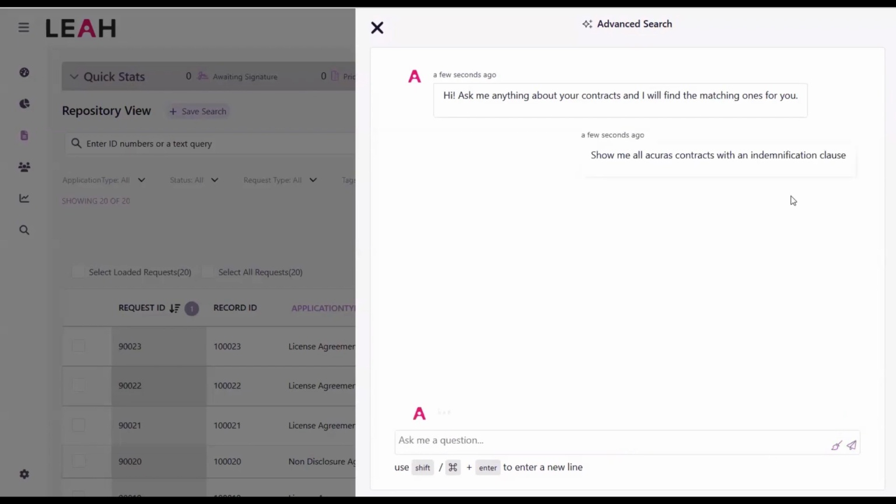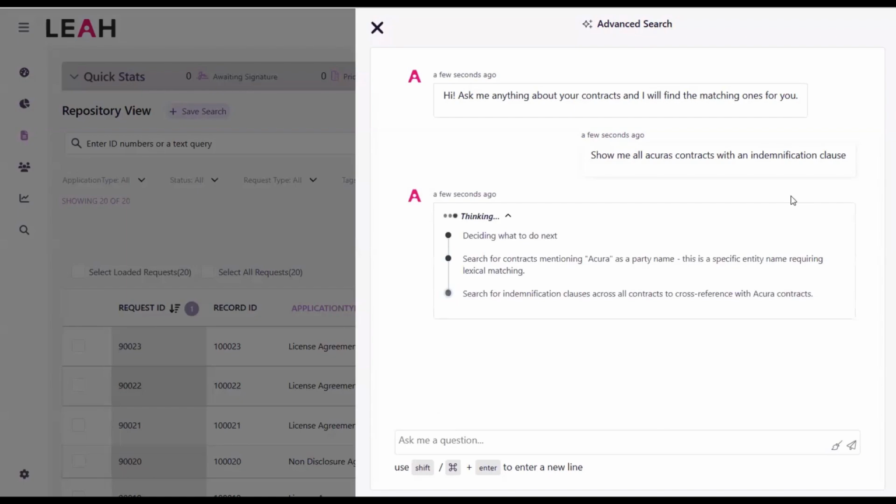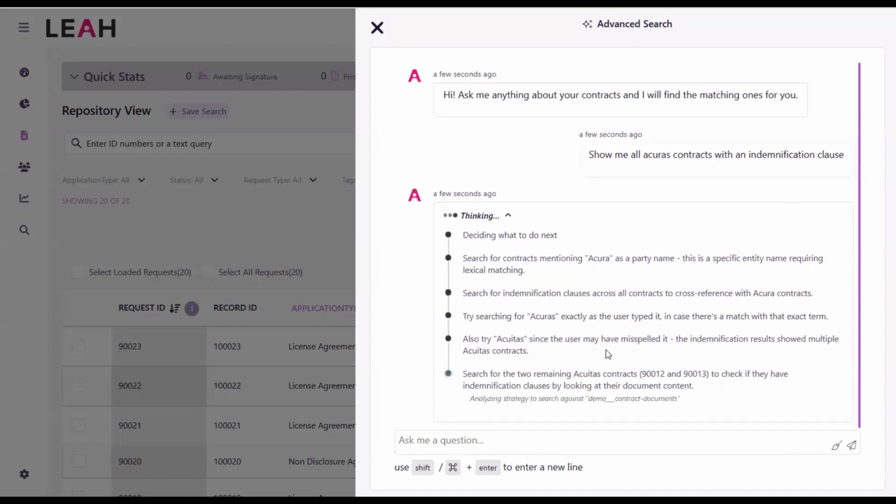I've misspelled the party name and kept it casual, and while she works, you can watch her reasoning unfold. She decides what to look for, picks the right approach, and shows each step. This isn't keyword matching. She's planning the search, checking your metadata, and reading the actual clause language in the documents.